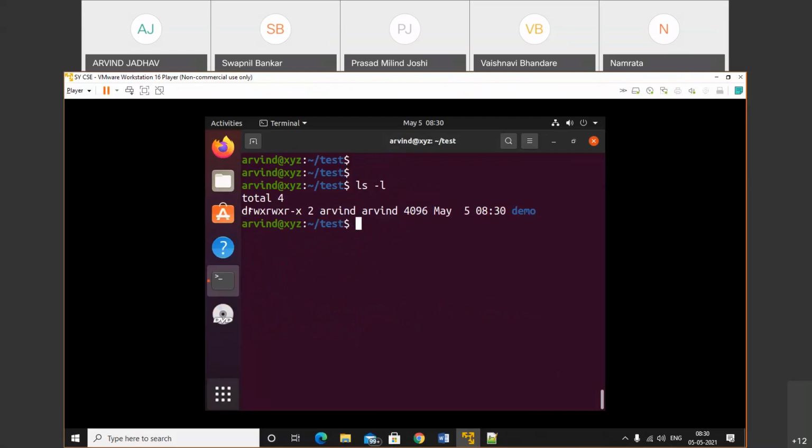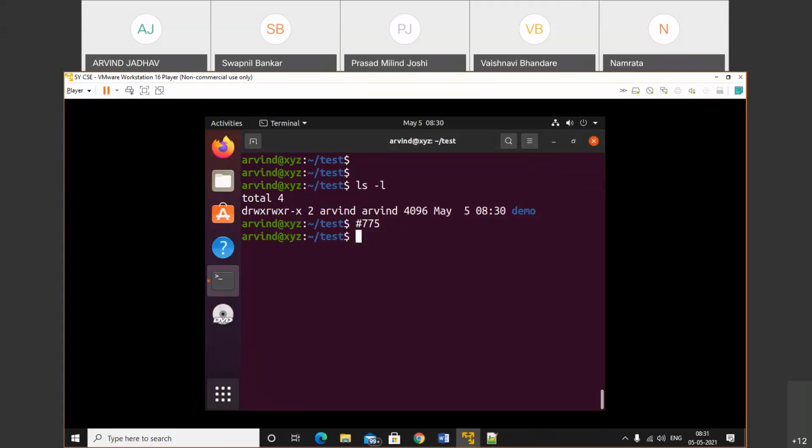The next part is the owner. Owner has permission to read, write, execute. Group owner has permission to read, write, execute. And other has read, execute only. That means the default permission is 775. By default, whenever we create a folder, this is the permission.